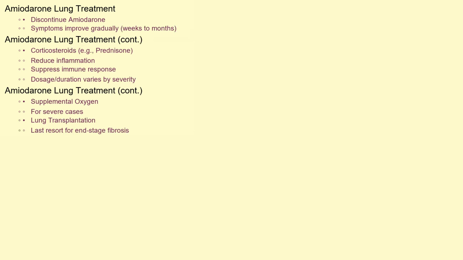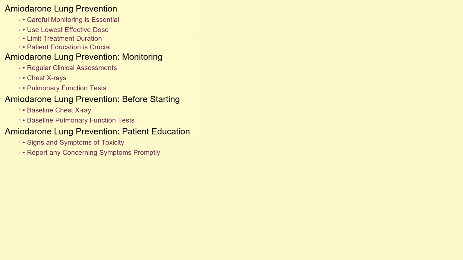The cornerstone of treatment for amiodarone lung is discontinuation of the medication. Once amiodarone is stopped, symptoms may gradually improve, although this can take weeks or months. Corticosteroids, such as prednisone, are often prescribed to reduce inflammation and suppress the immune response. The dosage and duration of corticosteroid therapy will vary depending on the severity of the condition. In severe cases, supplemental oxygen may be necessary to support breathing. Rarely, mechanical ventilation may be required. Lung transplantation is a last resort option for patients with end-stage fibrosis.